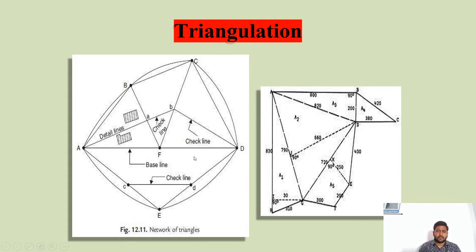What happens is, if you divide the total area into number of triangles, there is a chance of getting wrong areas. So we need to use check lines and tie lines for taking the exact area of that particular field. This is called triangulation method.